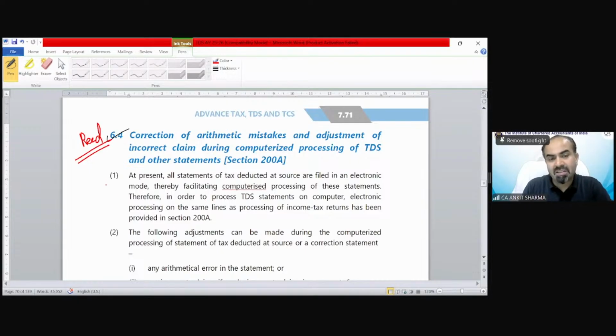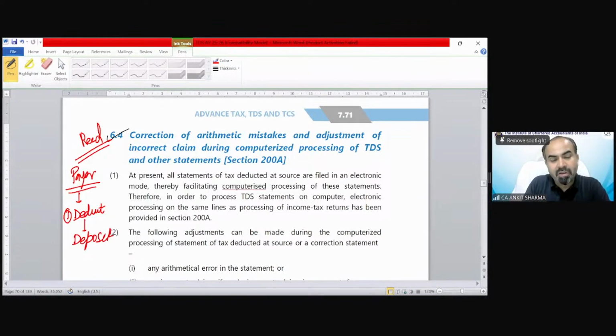So TDS payer, if you fall in the definition of payer for deduction of TDS, it's a very headache task, because first of all you have to deduct the TDS from the payee amount. Then you need to deposit it.